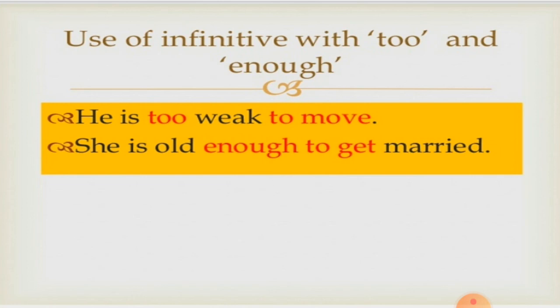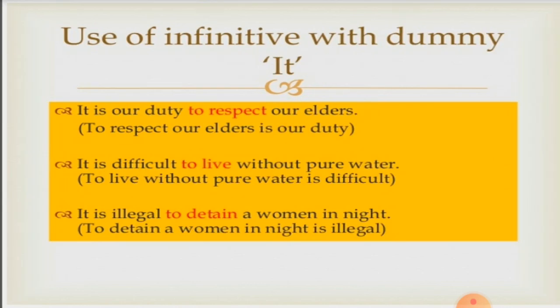Now when do we use infinitive with too and enough? He is too weak to move. She is old enough to get married. To move and to get are the examples of the infinitive.